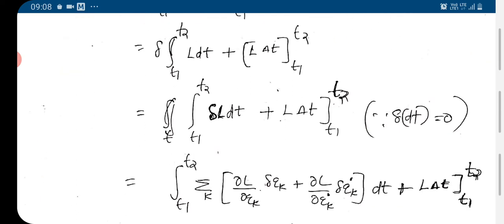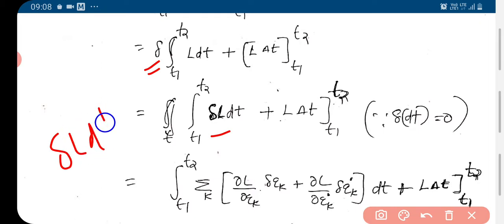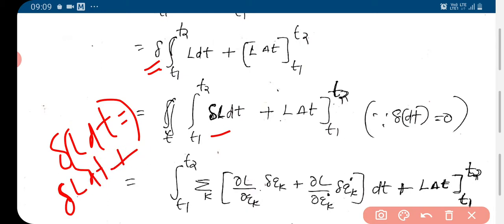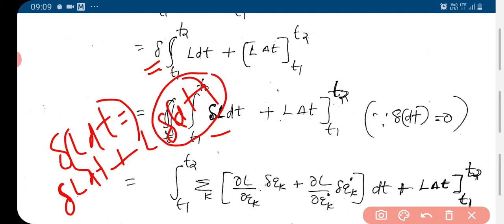Now we can write this delta inside the integral. We take delta of L dt, that will be delta L dt plus L delta dt, and this L delta dt is equal to 0.